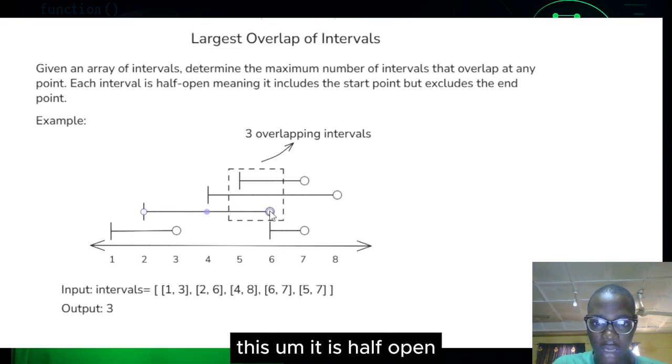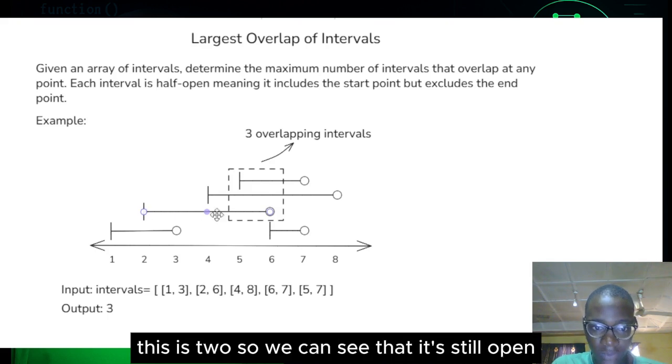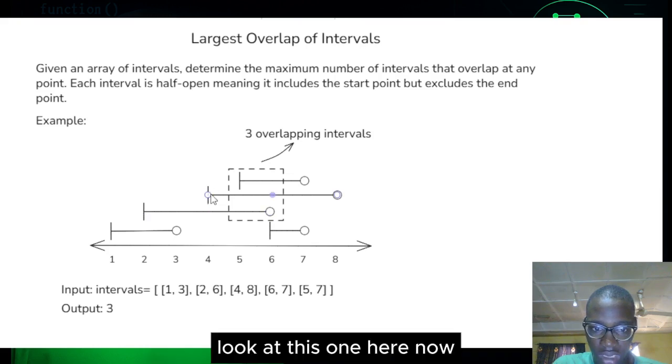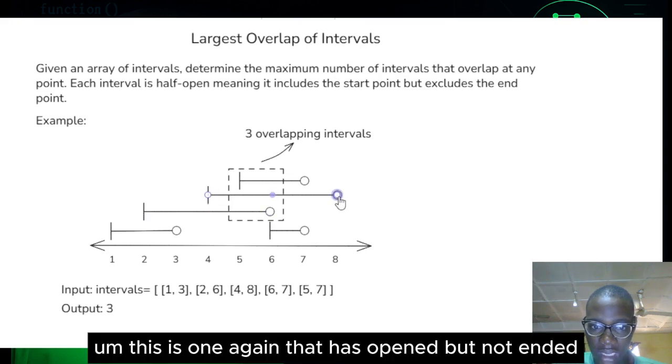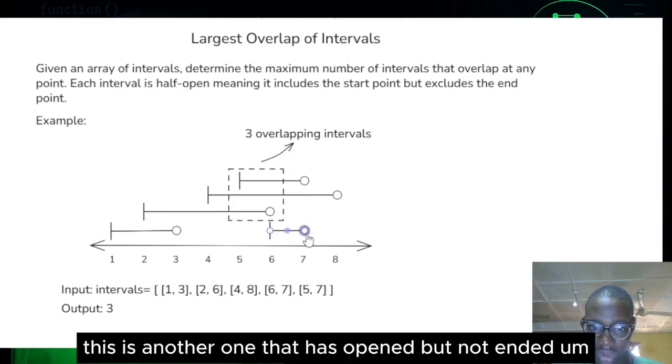It is half open, but it is still open all along at this point. And this is one that has opened but not ended, this is another one that has opened but not ended, and this is another one that has opened but not ended.